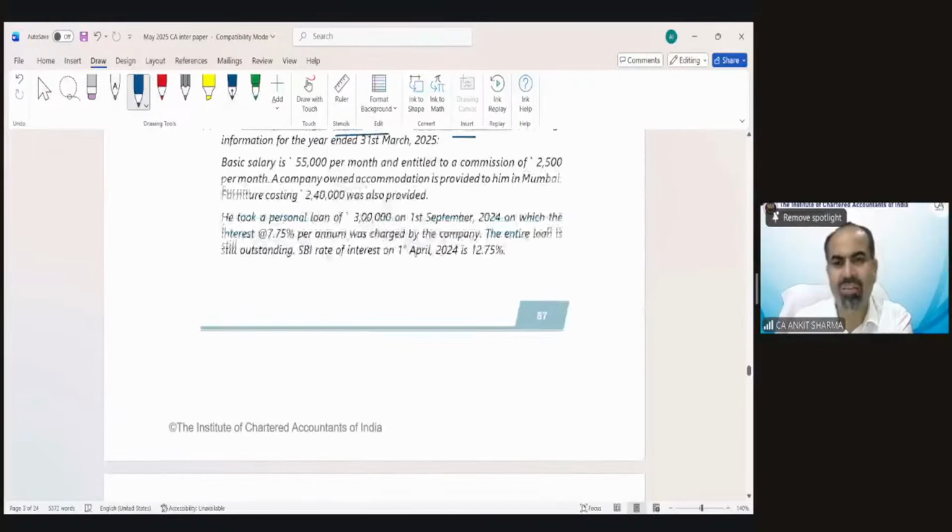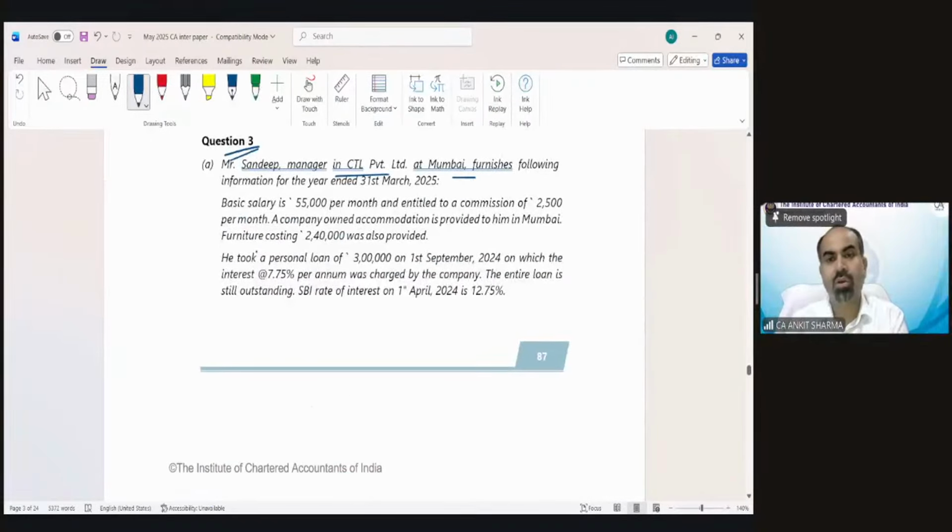So all normal exemptions etcetera we can provide. Mumbai furnished the following information for the year ended on 31st March 2025. Basic salary is 55,000. Reading of the question is very important to understand how we need to start that question. Basic salary is 55,000 per month and he is entitled to a commission of 2,500 rupees per month. A company owned accommodation is provided to him in Mumbai. Rent-free house is there.